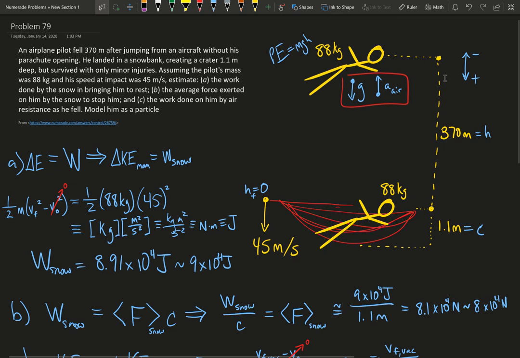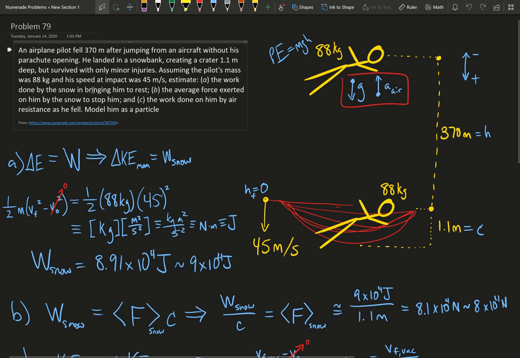So just to build a little bit of intuition, we are falling 370 meters. Now, 370 meters, if you're falling in just gravity, is quite an experience. You're going to fall very quickly. So 45 meters per second being reached at the bottom tells you that there's another force involved. Generally, the gravitation that we're used to here on Earth is counteracted by, for instance, air resistance, the force of the air, or the acceleration that he experiences due to air resistance. And these are going to counteract one another.